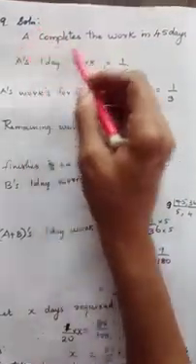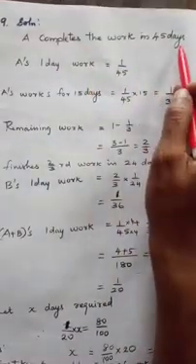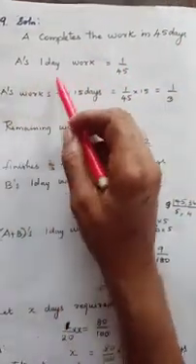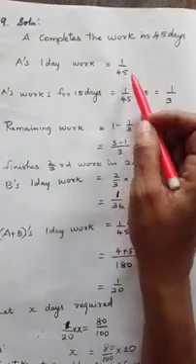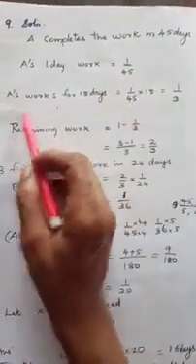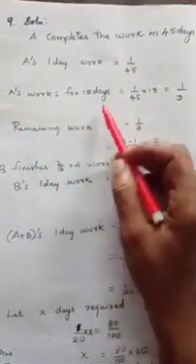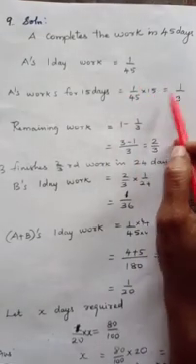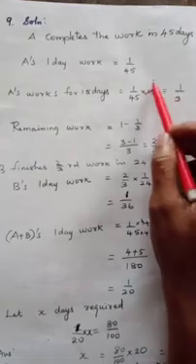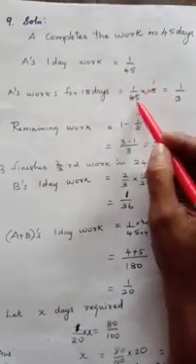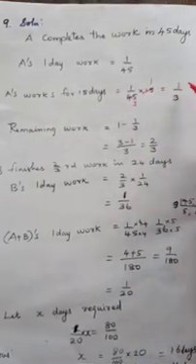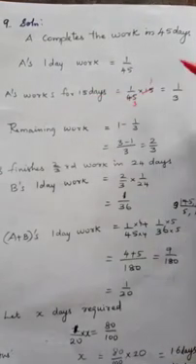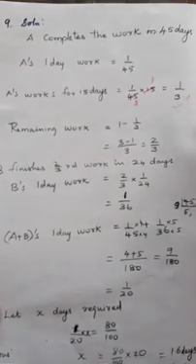Solution. A completes the work in 45 days. So A's 1 day work is equal to 1 by 45. So A works for 15 days is equal to 1 by 45 into 15. So A works 1 by 3. 15 ones are 15, 15 threes are 45. So A works for 15 days, that is 1 by 3 of the work A did.